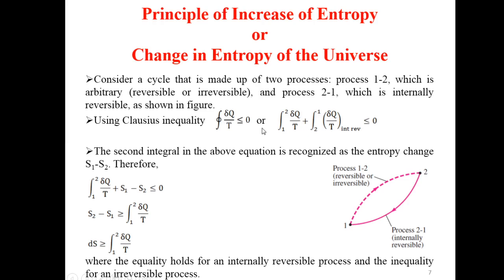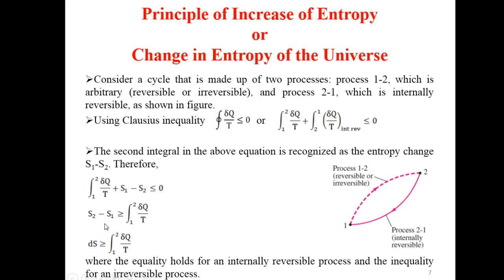Using the Clausius inequality, that is cyclic integration of differential of heat divided by temperature less than equal to 0, or we can say integration from 1 to 2 for the quantity differential of heat divided by temperature, plus integration from 2 to 1 for the quantity differential of heat divided by temperature for internally reversible process less than equal to 0. The second integral in the above equation is recognized as entropy change S1 minus S2. Therefore we can write integration from 1 to 2 for differential of heat divided by temperature T, plus S1 minus S2 less than equal to 0.